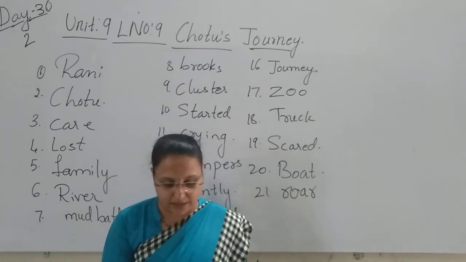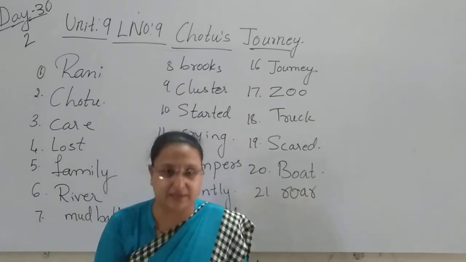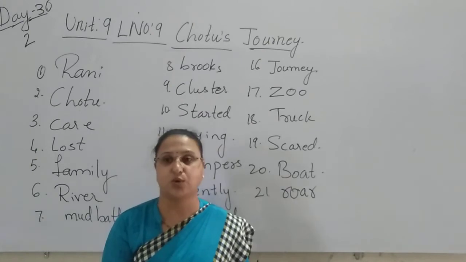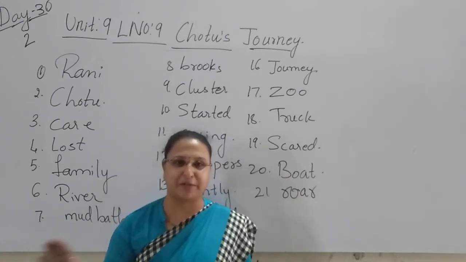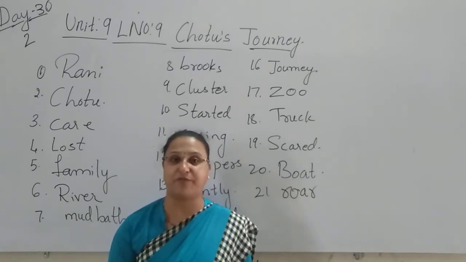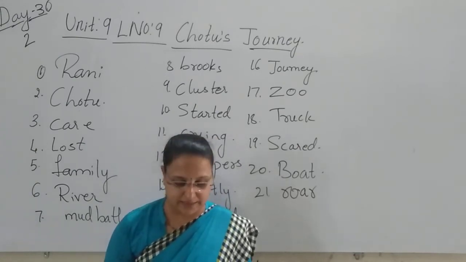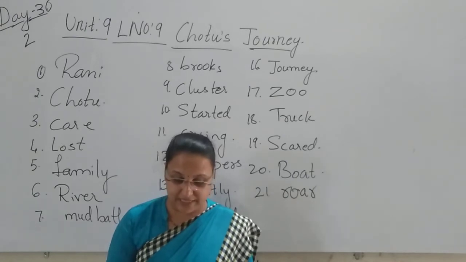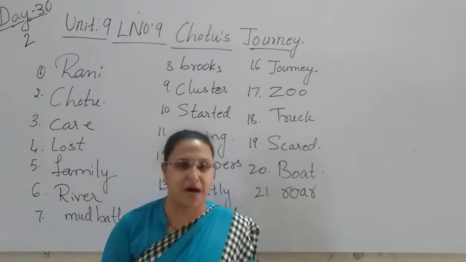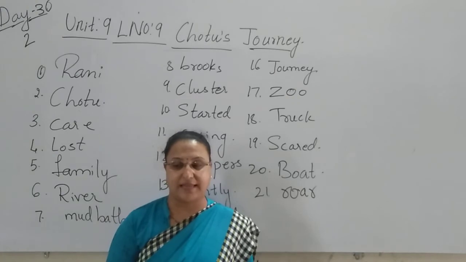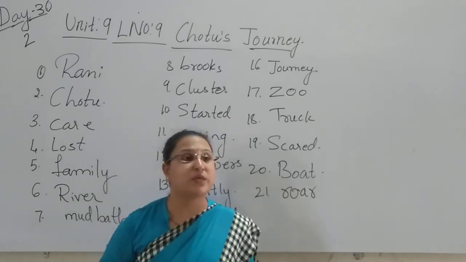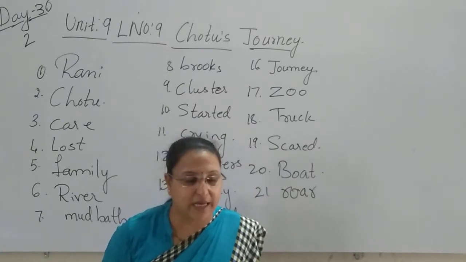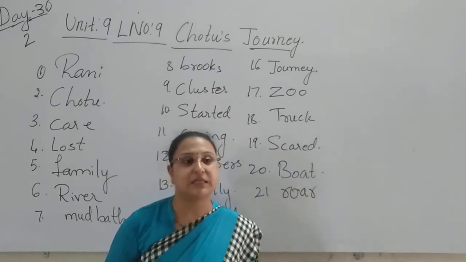He had a very nice keeper at the park. Then Chotu is thinking that I have a very good person with me who takes good care of me in the park. Yes, he had a very nice keeper at the park. Chotu says, they have left me in this zoo and here is the man who is taking very good care of me. He is called a keeper.